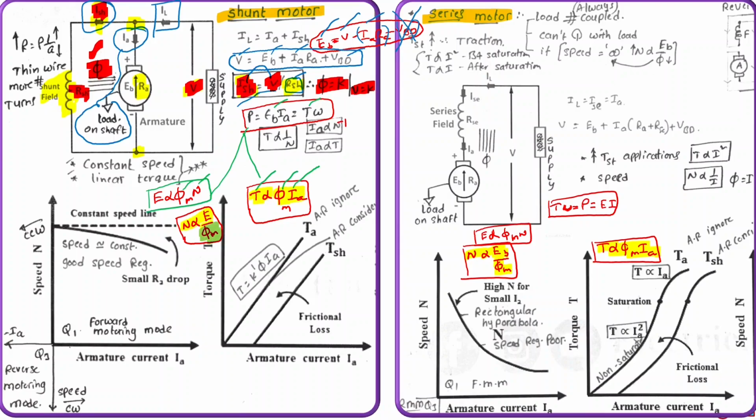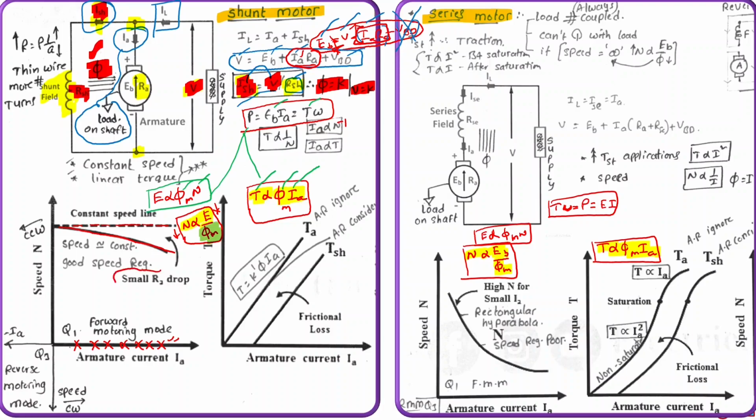Now speed is directly proportional to back EMF. If load on shunt motor is increasing, that means armature current is also increasing. And from this relation, if armature current increases, I_a R_a drop increases. As I_a R_a drop increases, back EMF will decrease. So as armature current increases, back EMF decreases, so speed will decrease. So instead of a direct constant line, speed is slightly decreasing.